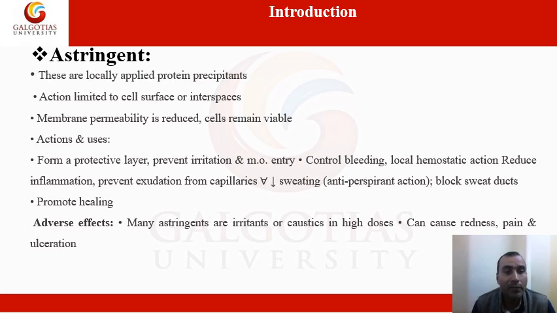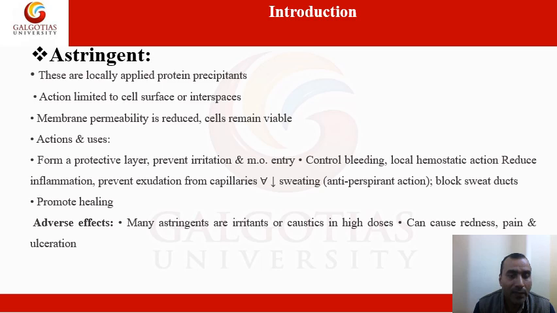Firstly, we should know about astringents. Friends, basically astringents have protein precipitant activity. In another way, we can say they contain metal ion cations that have protein precipitant activity. Its specificity means it is a metal containing compound. These are locally applied protein precipitants that have action limited to the cell surface or interspaces. The membrane permeability is reduced, but the cell remains viable.